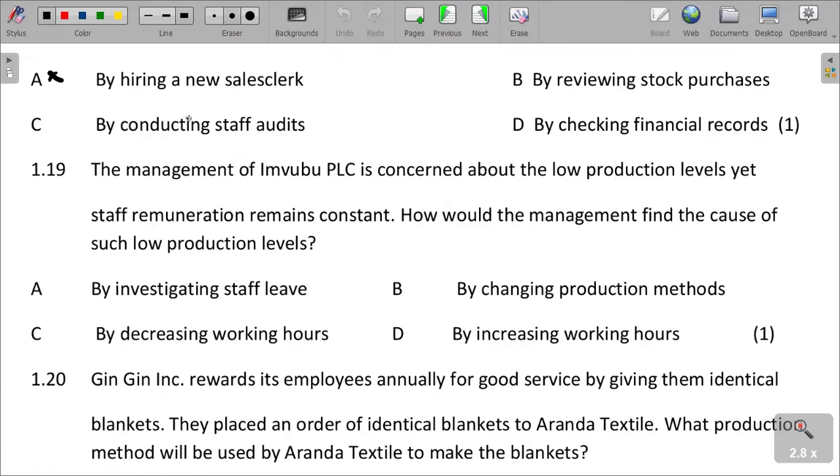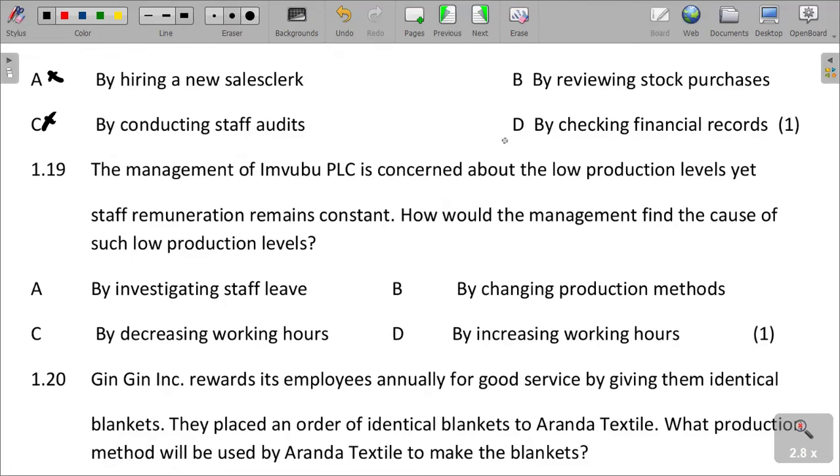Contacting staff audit: staff audit cannot help in knowing sales figures. Sales figures cannot be understood through conducting a staff audit. Staff audit is for HR. So he needs to know the sales figures for the past 6 months, and he has to check the financial records.